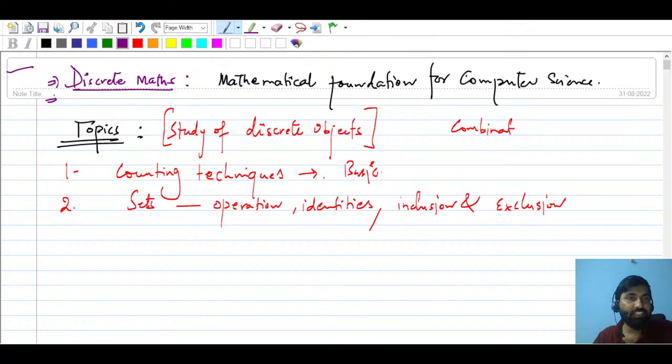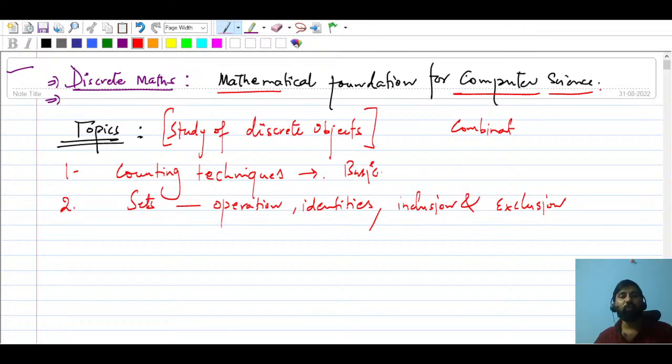In discrete mathematics, first of all, what is discrete mathematics? We must understand that discrete mathematics is nothing but the study of discrete objects. It is also known as the mathematical foundation for computer science. If you want to understand other subjects of computer science such as algorithms, data structures, TOC (theory of computation), compiler design, there are various subjects in computer science. I have already introduced them in one of the sessions, so you can watch that session. That session was in detail.